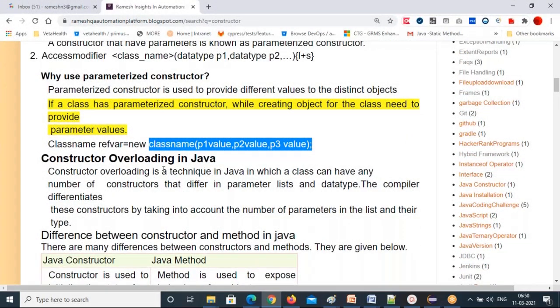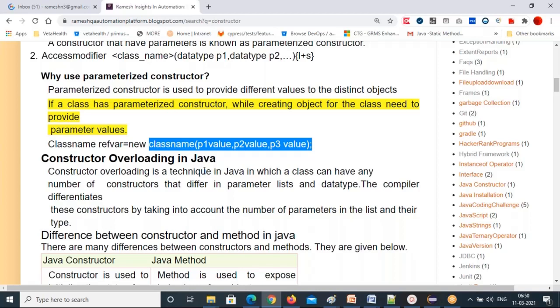And next, the last point: constructor overloading. So what is constructor overloading? Constructor overloading is a technique in Java in which a class can have multiple constructors but with different parameters.